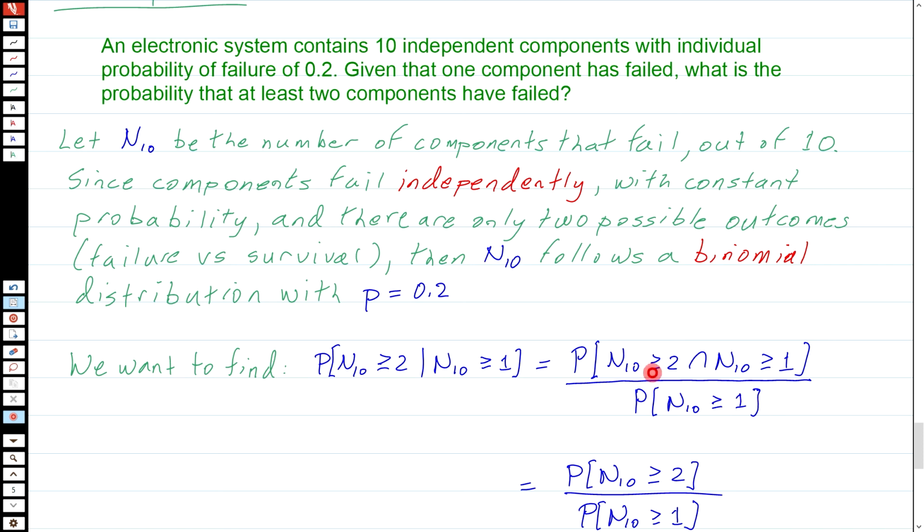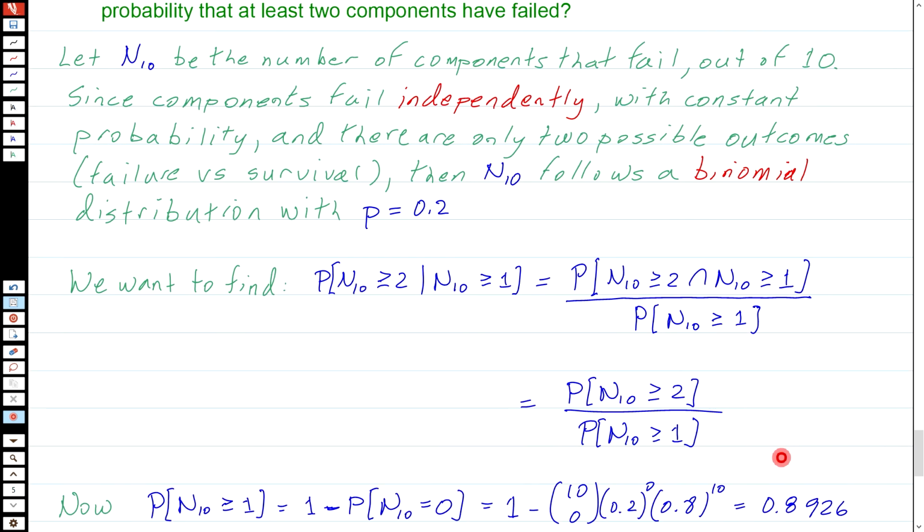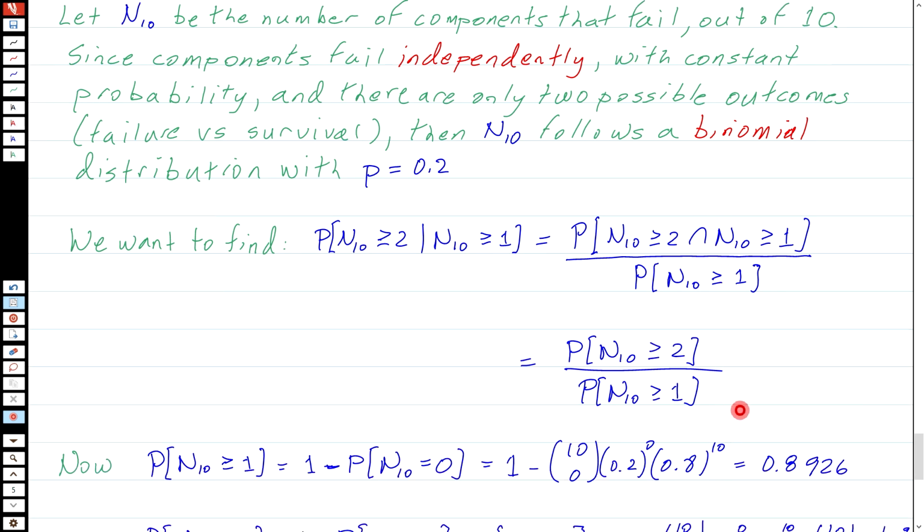Well, if you look closely at the top, this intersection must just be the first part, because n10 greater than or equal to 2 is a subset of n10 greater than or equal to 1. All of the elements in this are also in this. So their intersection is just going to be the first part. So I end up with the probability of n10 greater or equal to 2 divided by the probability of n10 greater or equal to 1. And those things I can now evaluate from the binomial distribution.